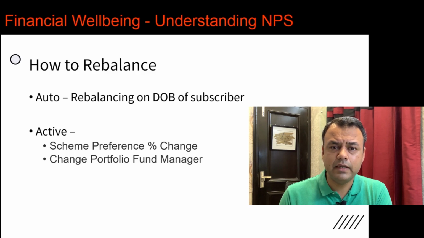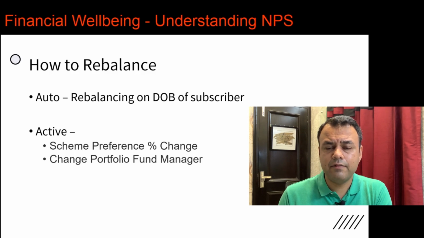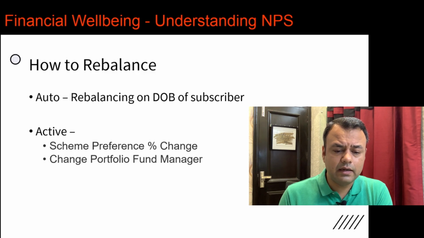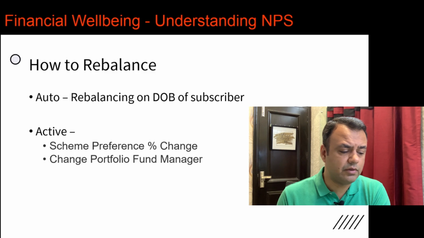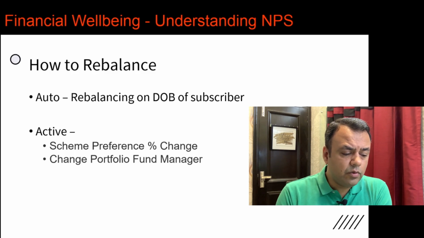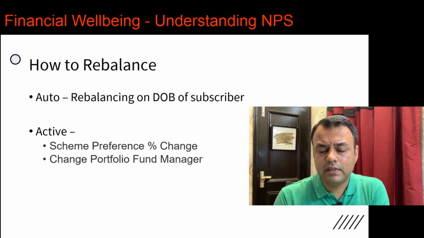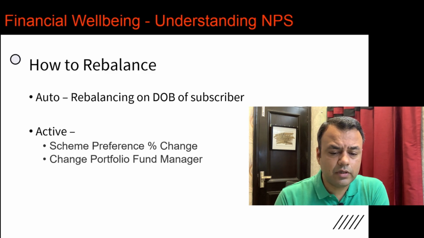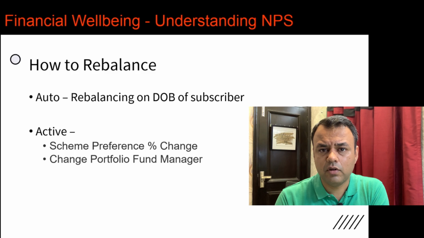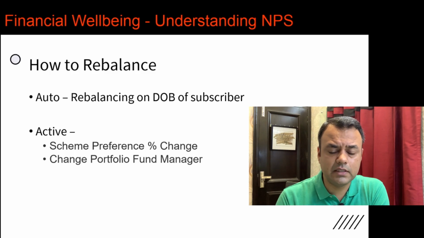It will redeem the additional percentage of NAVs from whichever asset class it is overburdened in, and then buy the ones which are at lower percentage levels. Also, you can change your portfolio fund manager. Let's say you are in Active Choice and you have HDFC as your fund manager, you can change it to LIC, and that will also trigger a portfolio rebalancing.